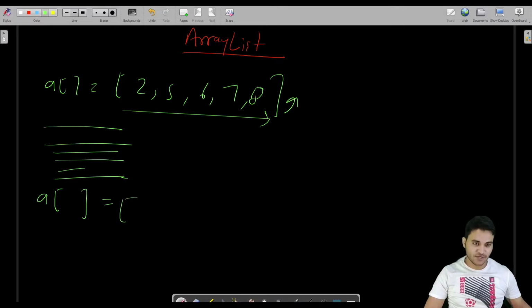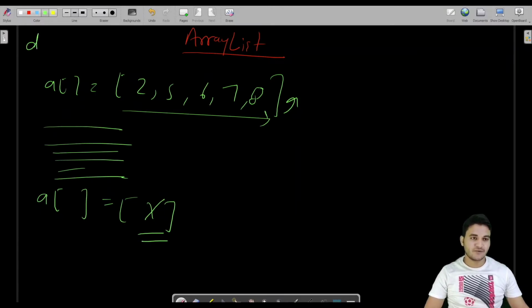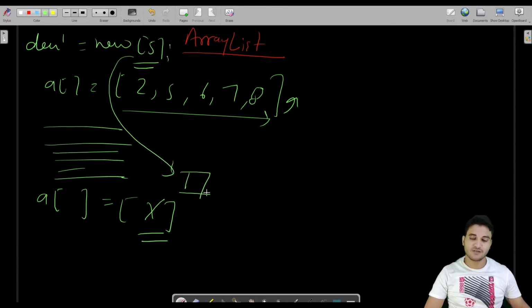At this point of time we cannot add any extra element to this array. Why? Because at the time of declaration of this array we have to provide the size, so we cannot resize this array after declaration. We have only one chance to declare the array, whatever size we want to provide.